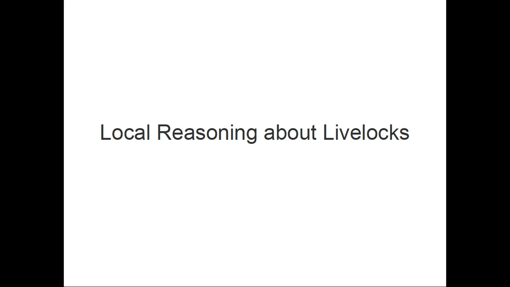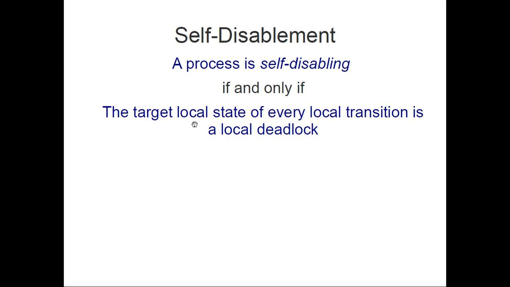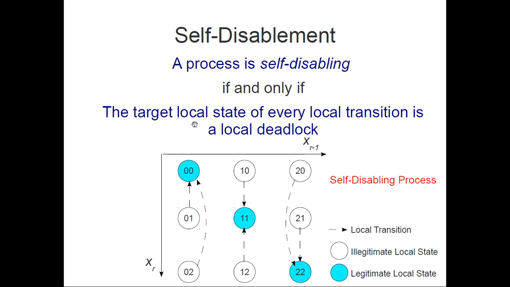So what about livelocks? First we have to assume self-disablement, and we say that a process is self-disabling if and only if the target local state of every local transition is a local deadlock. It means that after the execution of a local transition, there is no way that this process executes anymore unless it is enabled by its predecessor.